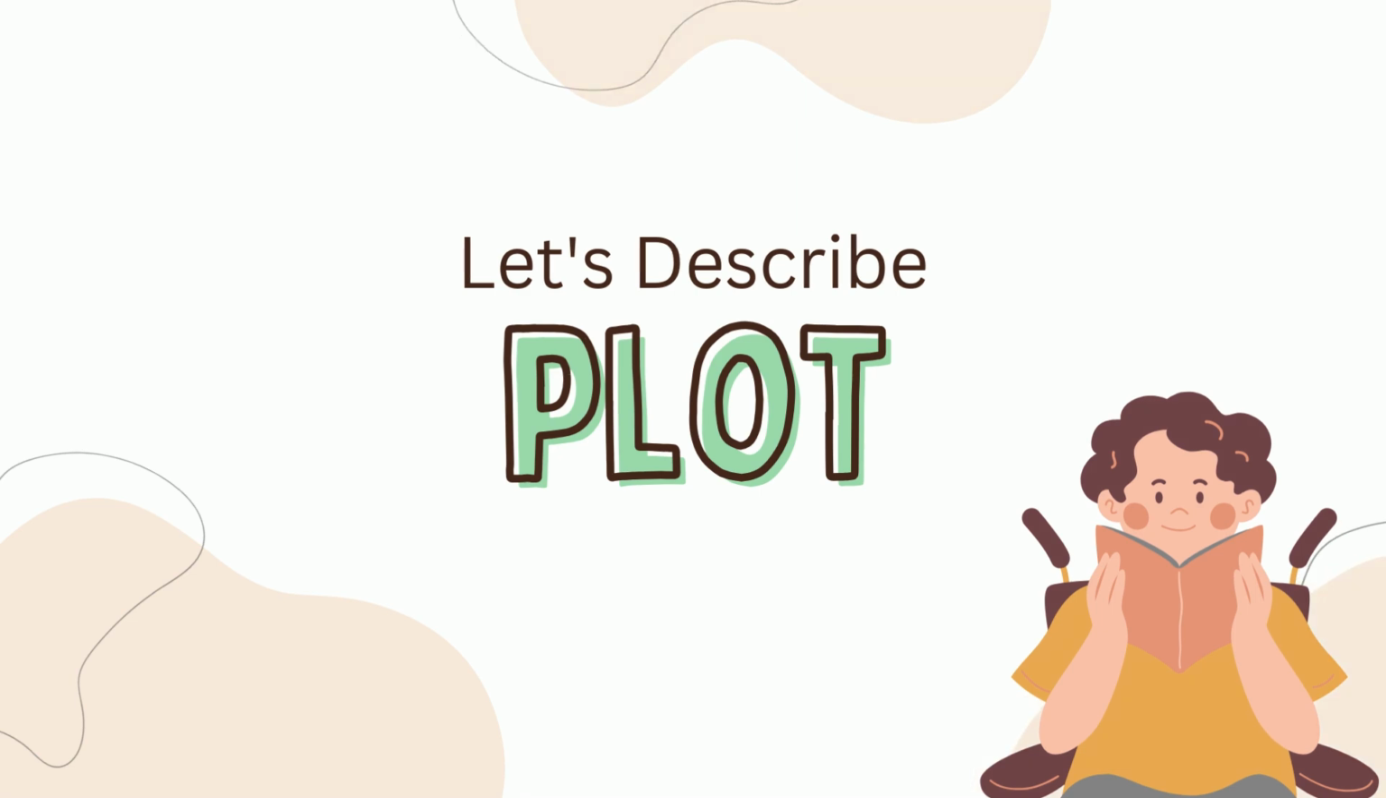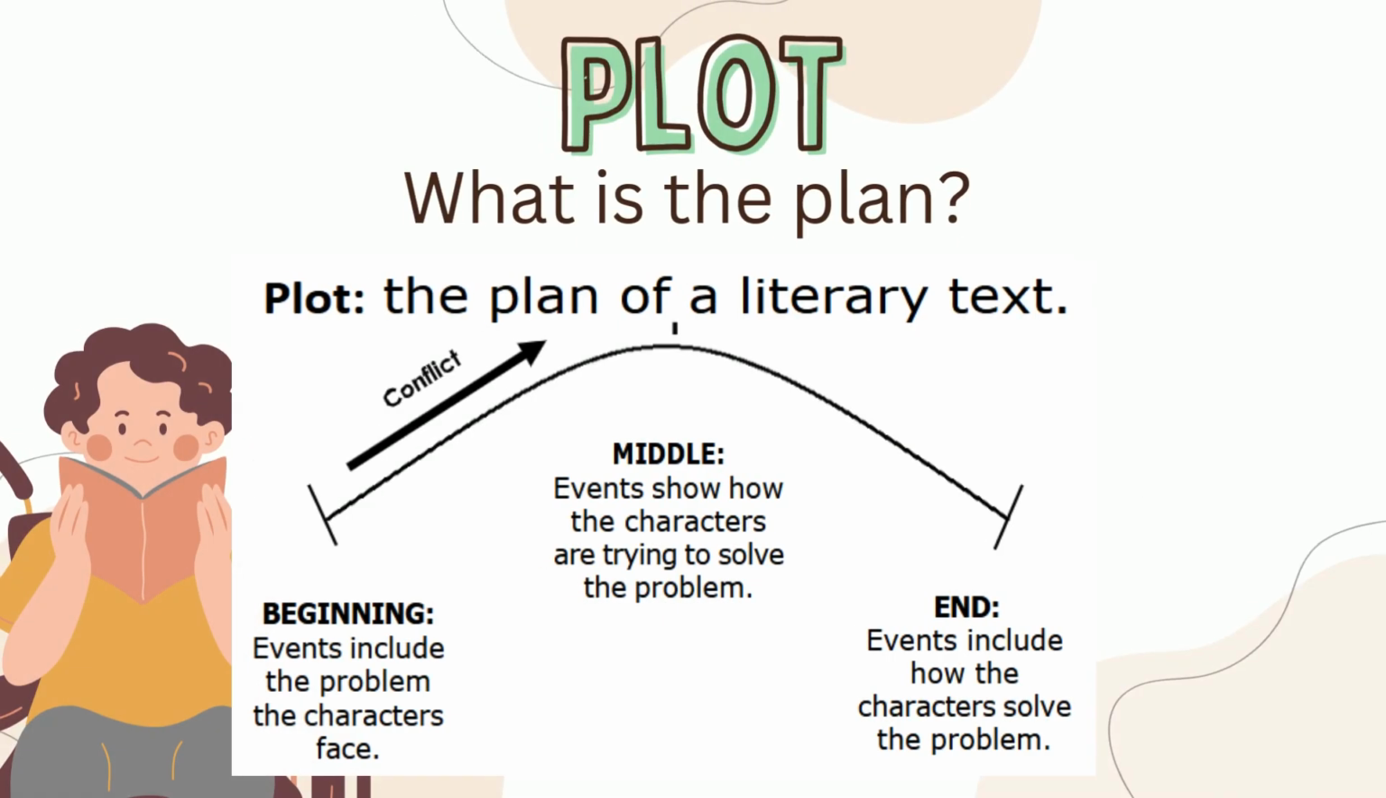Let's describe plot. So what is the plot? So we're going to look at the beginning. This includes events that show the problem the characters are facing. Then we have the middle. These are events that show how the characters are trying to solve the problem. And then we're going to look at the end. These are events that include how the characters solved the problem.